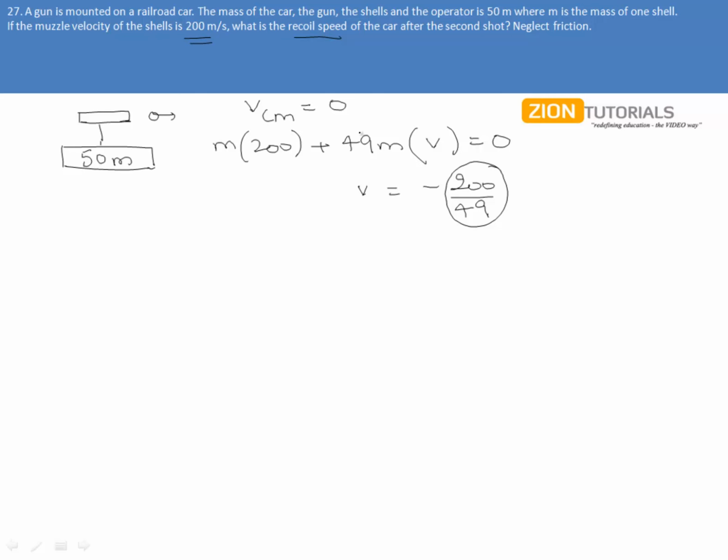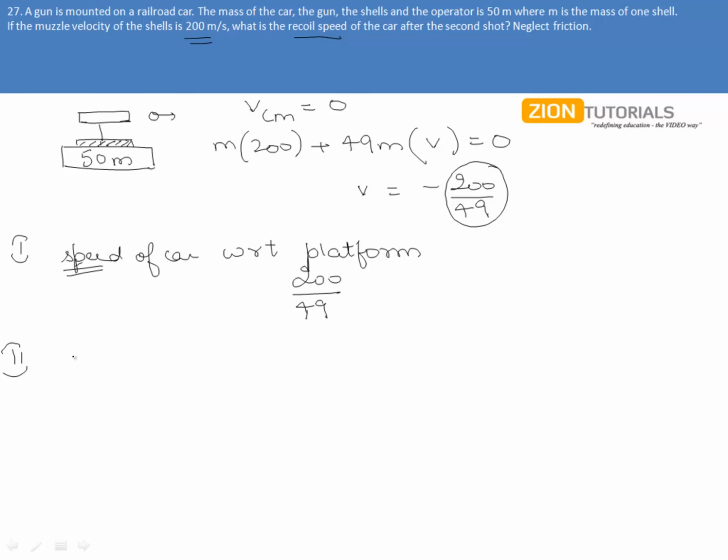Now, I can say that after the first shot, the speed of car with respect to, let me take this as the platform. This platform is basically where the gun has been mounted. So I can write that the speed of the car with respect to platform is 200 by 49. I'm not including the negative sign here because I'm talking about the speed. Now, let me find out after the second shot.